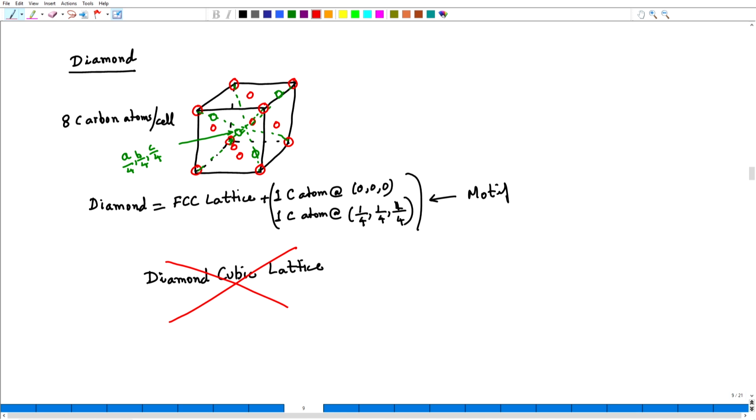This is an incorrect terminology. If at all you have to use such a terminology, you can say a diamond structure, which is basically how the atoms are arranged. But there is no such thing as a diamond cubic lattice, but there is the face centered cubic lattice. So, the diamond structure is based on the face centered cubic lattice, and we should not use this nomenclature diamond cubic lattice.